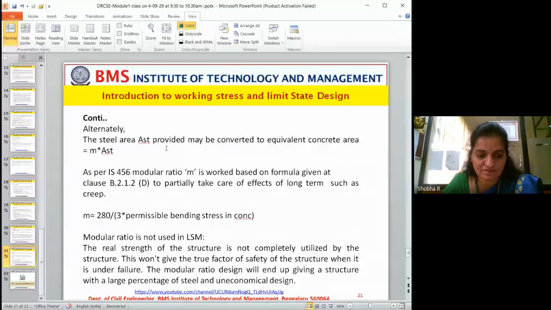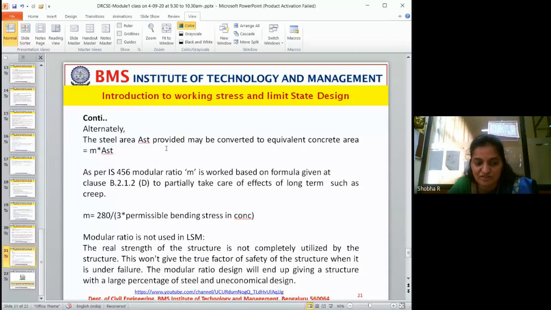Because the real strength of the structure is not completely utilized in the working stress method, whereas in the limit state method, as I told you, there is more safety zone. Hence, taking extra reinforcement again is not required. First itself they would have taken the partial safety factor.